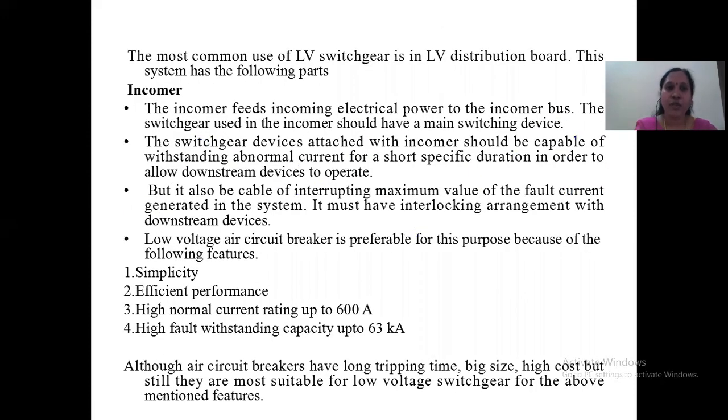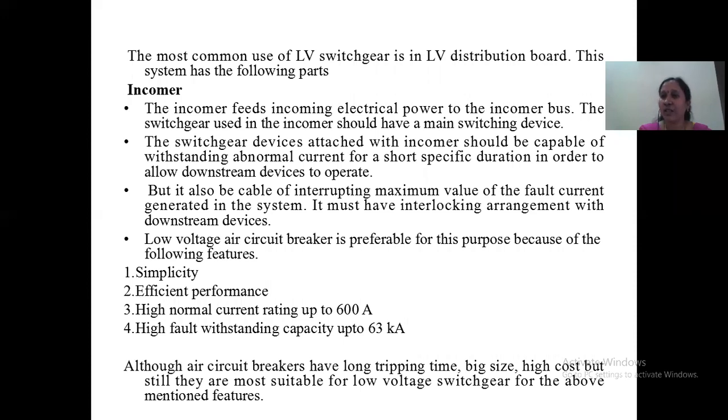The most common use of LV switchgear is in the LV distribution board. We have already seen this. LV switchgear will come into picture in case of LV distribution board. So this system has the following parts. What are the parts? Let us see here. The incomer feeds incoming electrical power to the incomer bus.